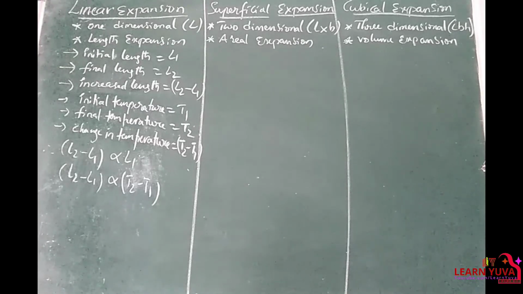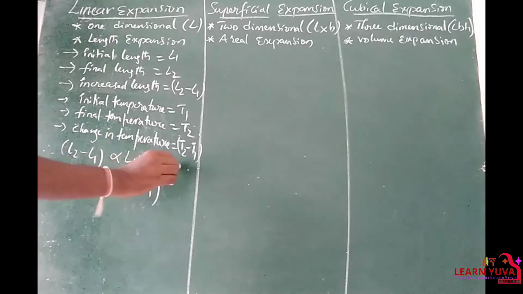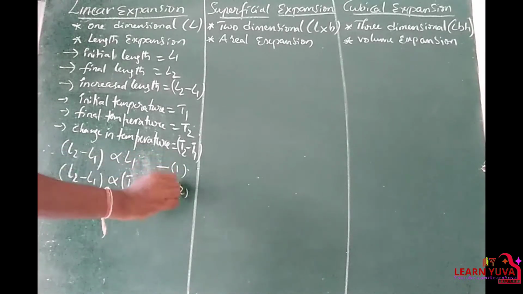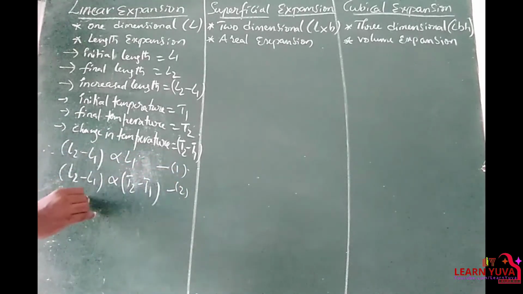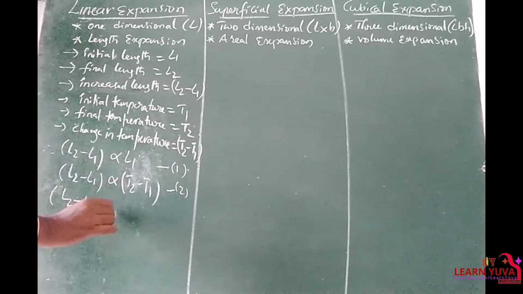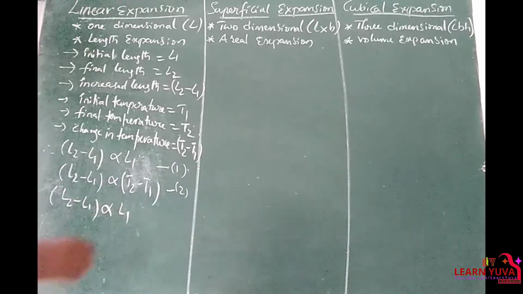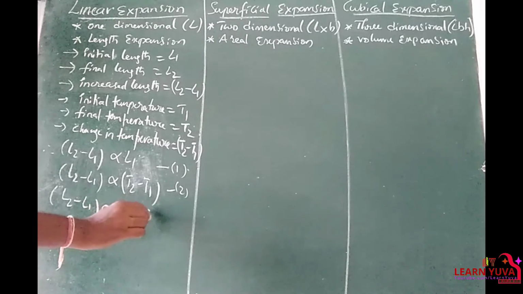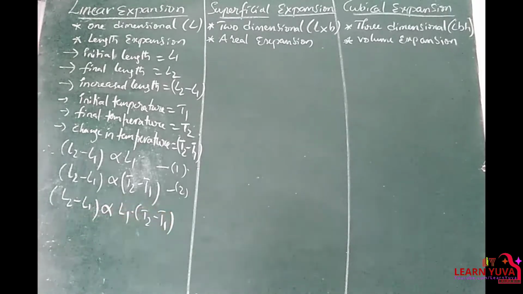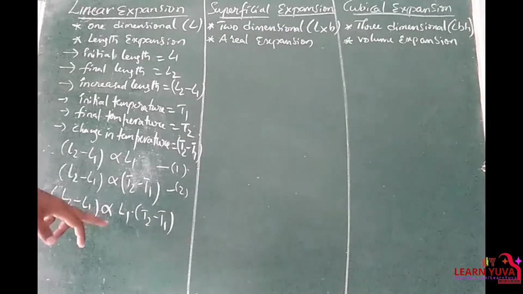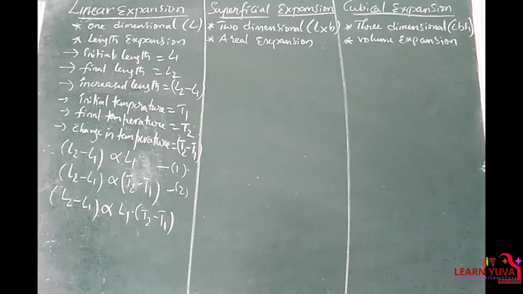So by combining these two, change in length is directly proportional to the original length into change in temperature. So here I am replacing this direct proportionality and placing a constant, so I am making this an equation.